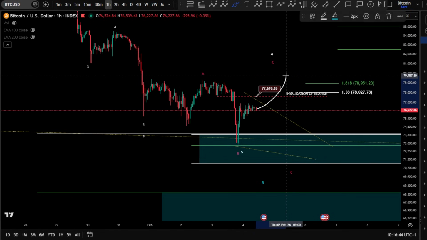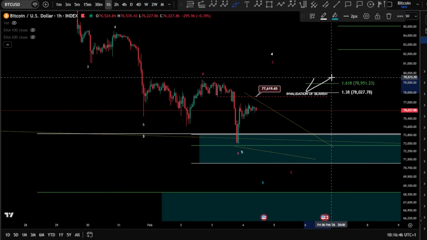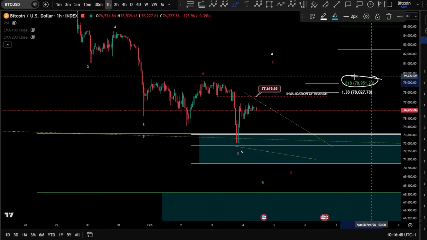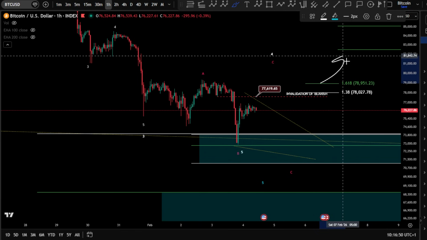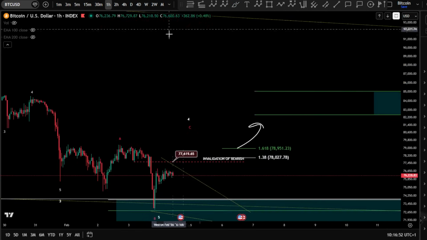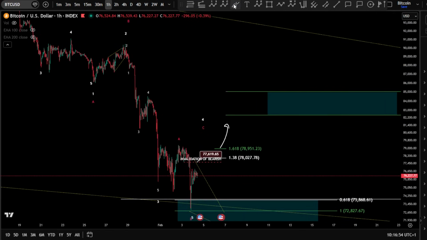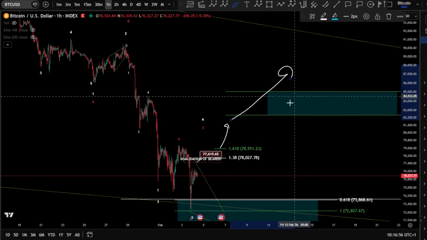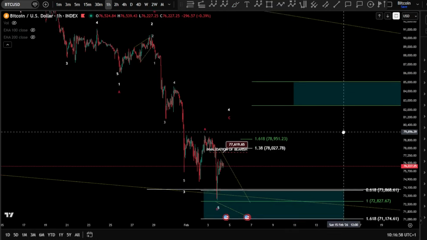If the price will take this high here, definitely we are looking for this area, 79k. If we break it, very likely we are in a higher wave 4, which might reach, of course, the 85k and above. This is in conclusion, guys, for Bitcoin.